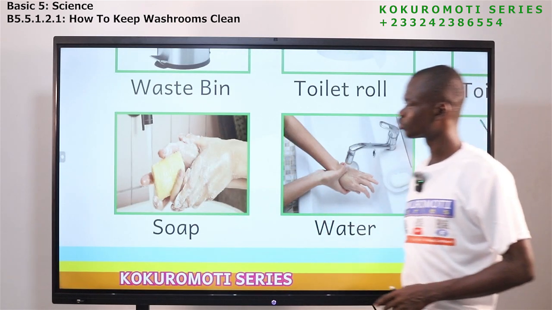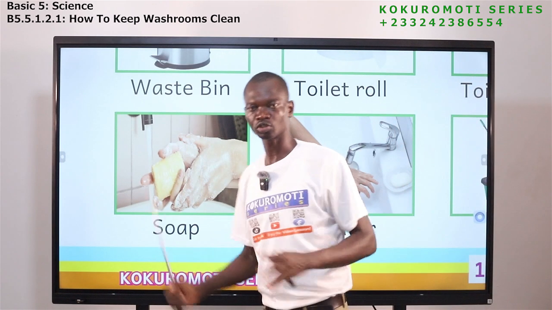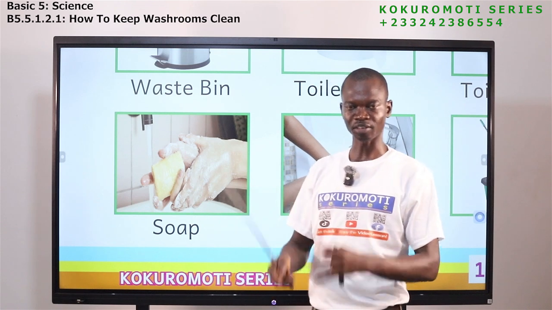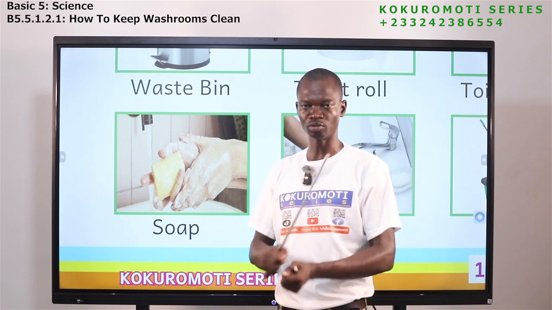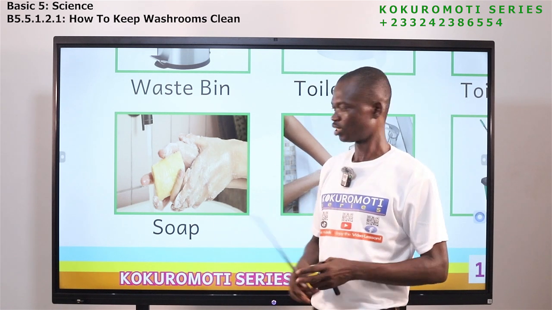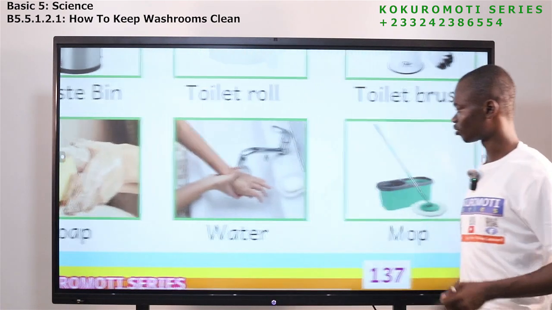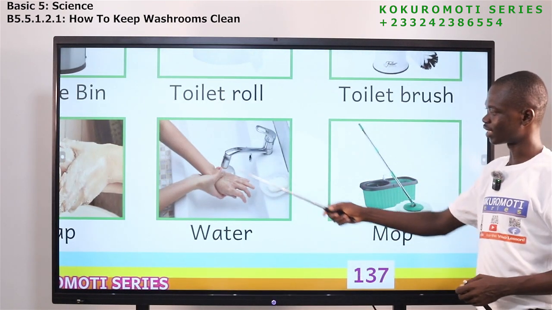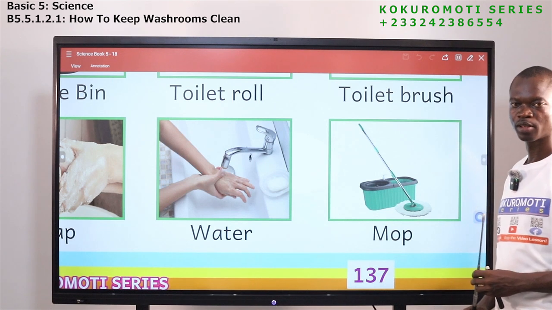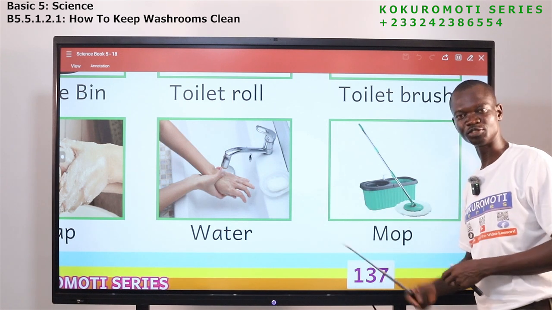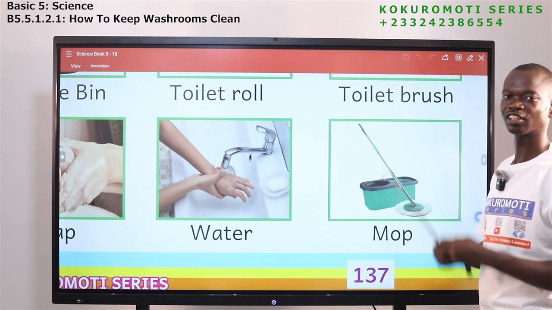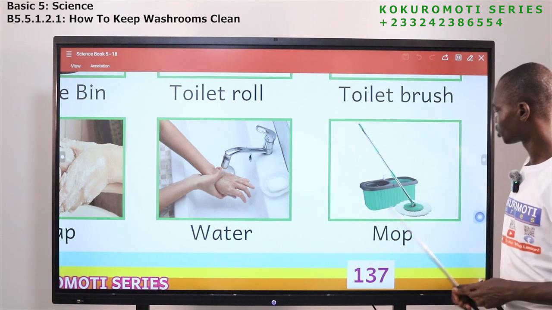Here we have soap. You should get soap in your washroom, because after visiting the toilet, the next thing that you do is to wash your hands. So after you have finished everything, you wash your hands with the soap and the running water. And then we have water here. You also need water. So don't just put soap there. If you put soap there, you need water to wash.